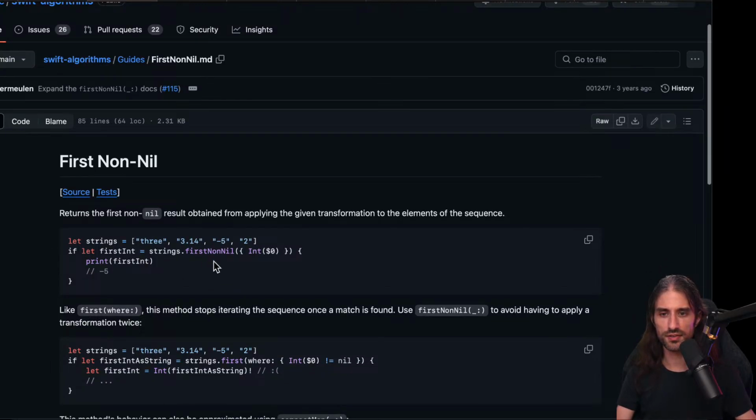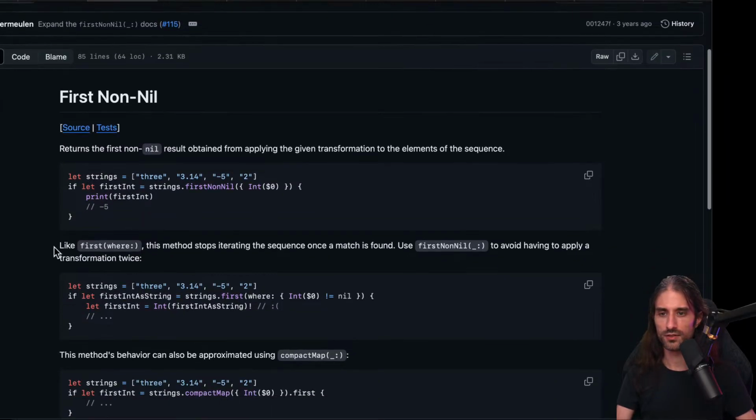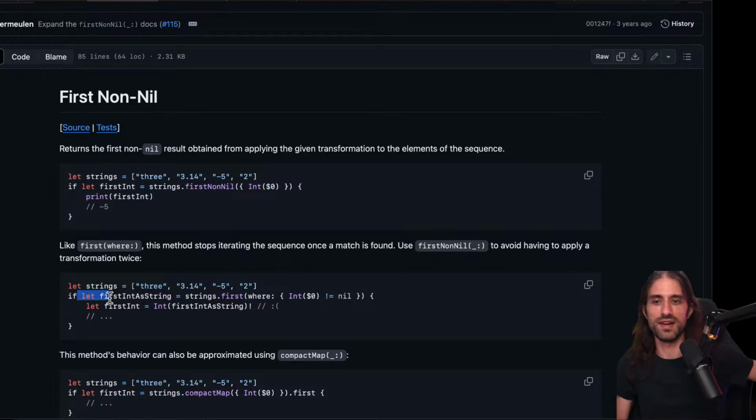So here is the first non-nil when you transform the input into an integer using this parsing method, which can fail. So here it should be -5. Okay, so it's like first where. It's just like if you were to do first where with the closure saying different from nil and then having an if let.